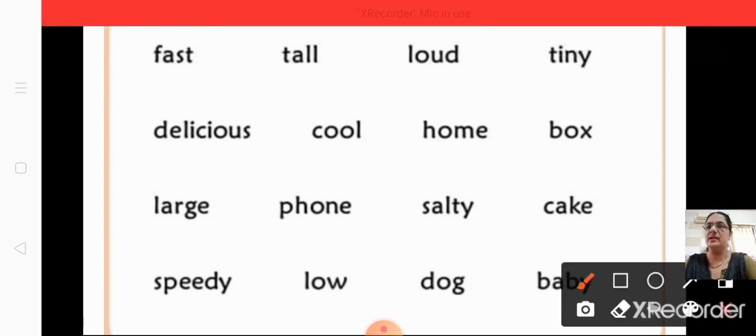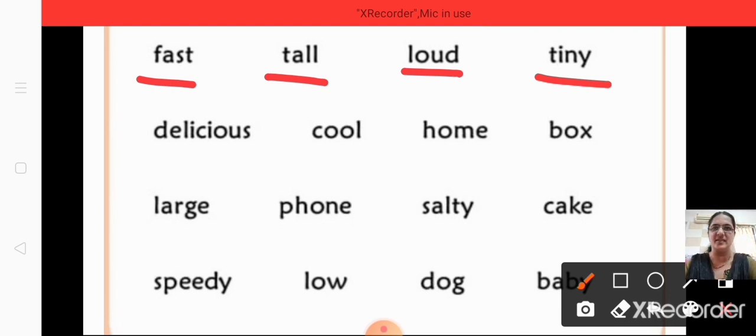What is the first line? Fast, tall, loud, tiny. Tell me. Fast, yes. Tall, loud, tiny. All four are adjectives, isn't it? Next line: cool, home and box, delicious. Which are adjectives here? Delicious, yes. Cool, yes. Home, no. Box, no. So these two are adjectives.